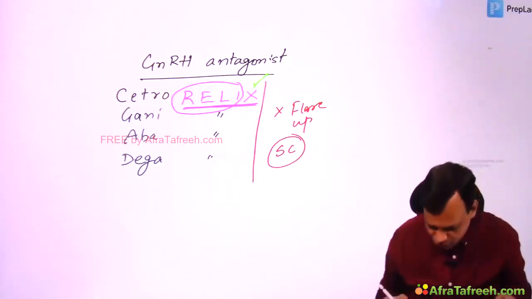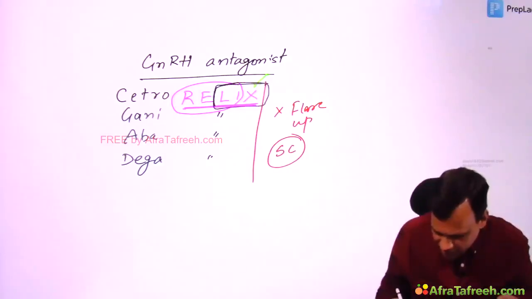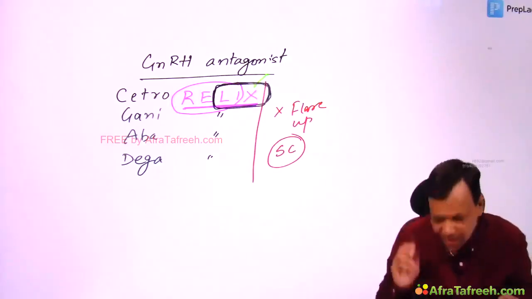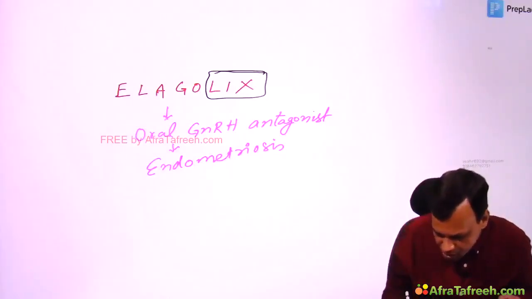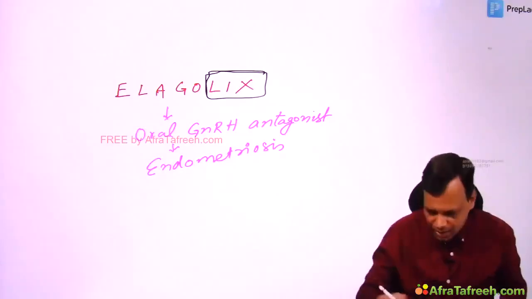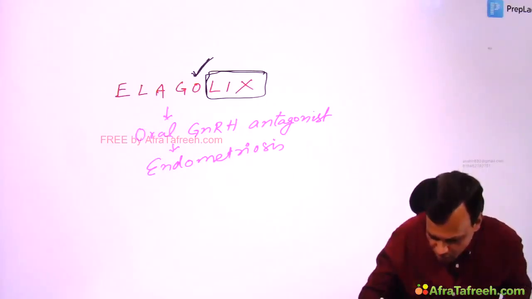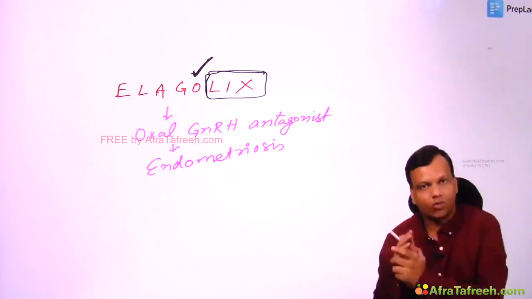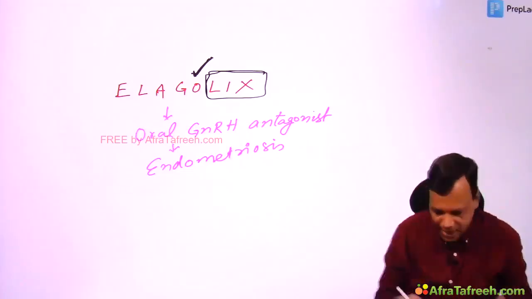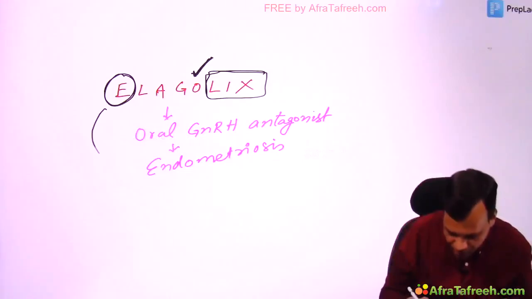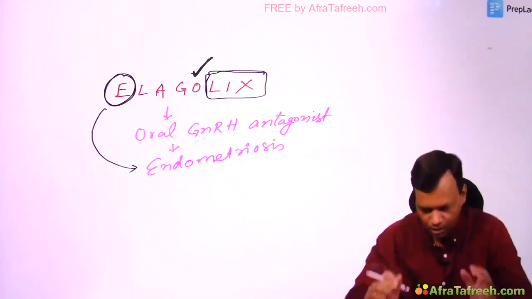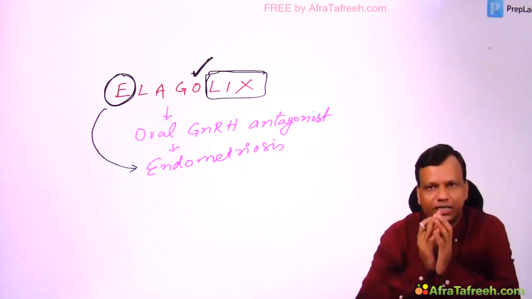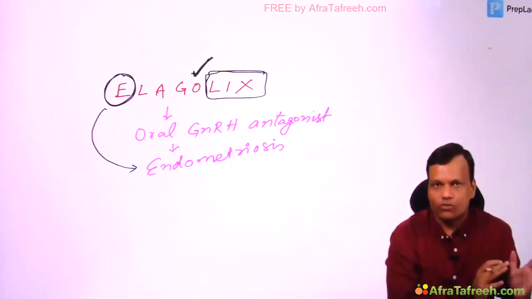And then if you see relix ends with lix, so all the lix are GnRH antagonists. So we have elagolix, lix also antagonist. And the name says it is olix. Olix means oral antagonist, oral GnRH antagonist, and it is used for E means endometriosis. Clear? So these are the important points regarding the anterior pituitary hormones.